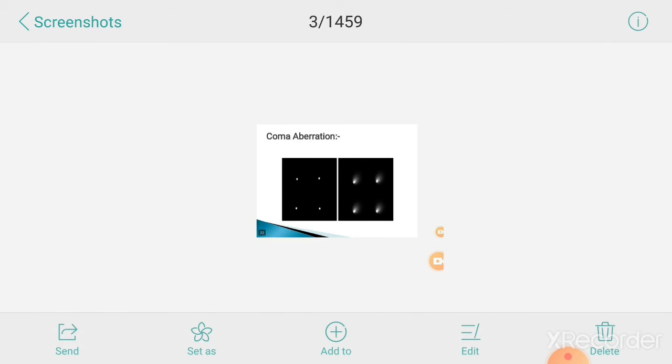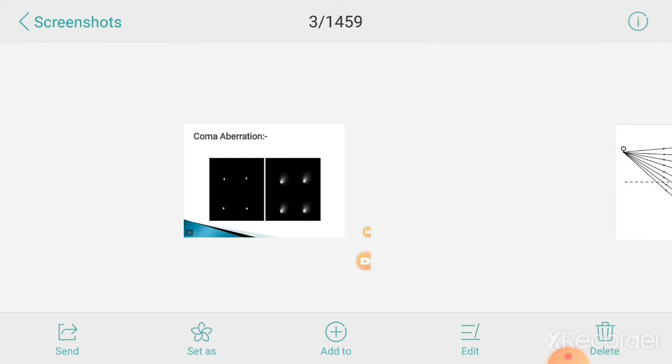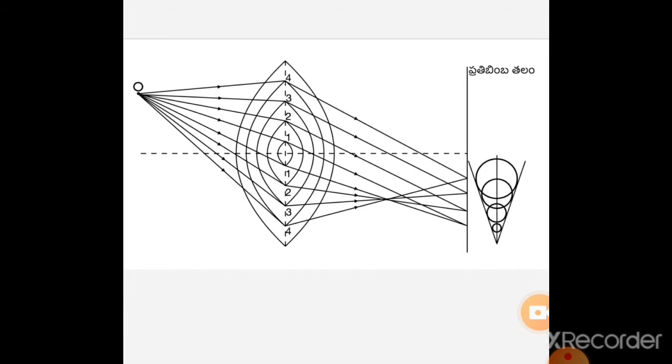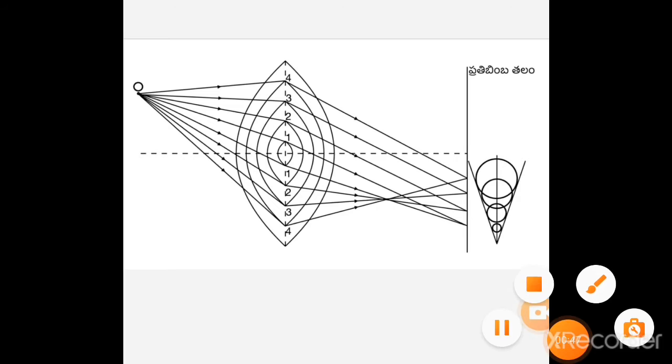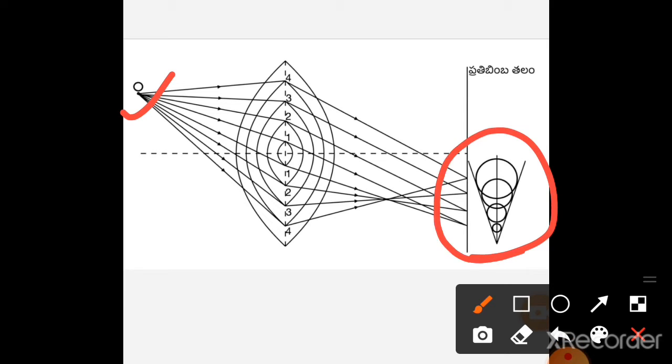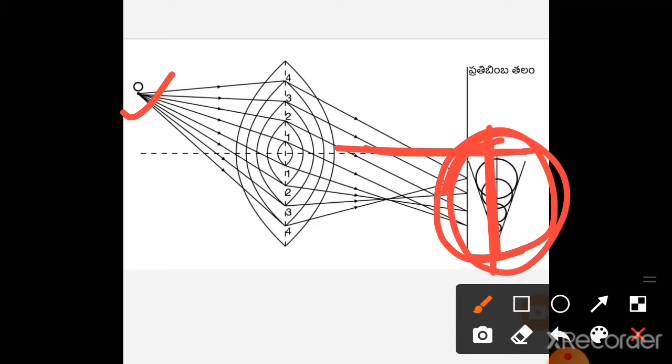The next monochromatic aberration is coma. In the case of coma, the point object is just away from the axis, not on the axis. Then we get the image like a comet shape. This image is perpendicular to the axis in case of coma.